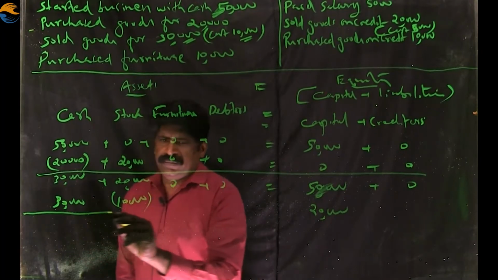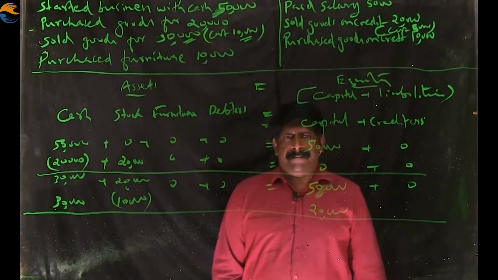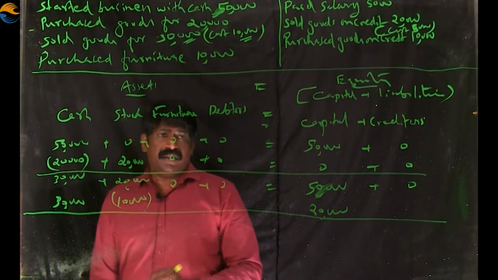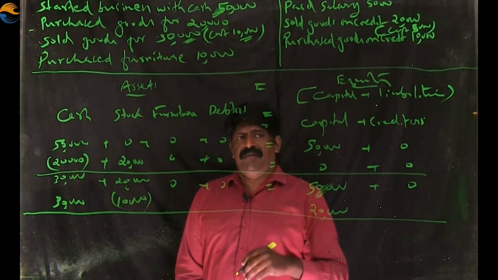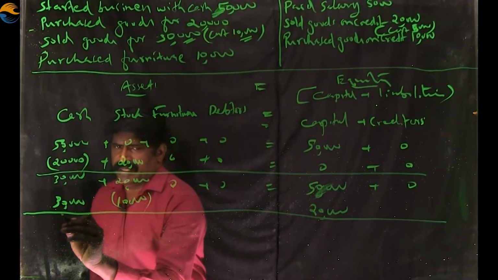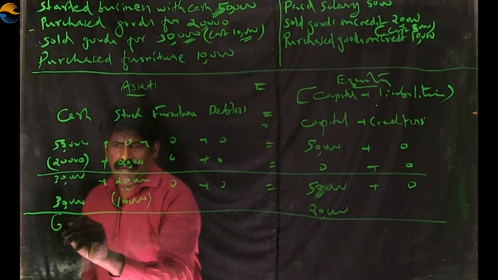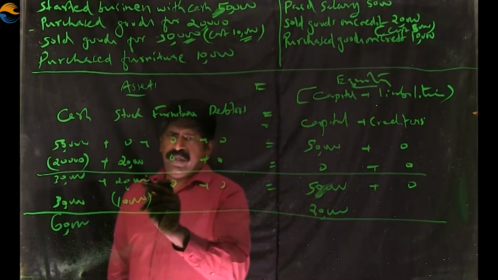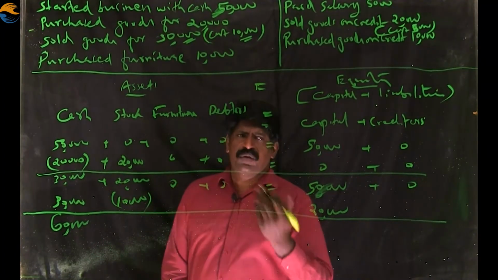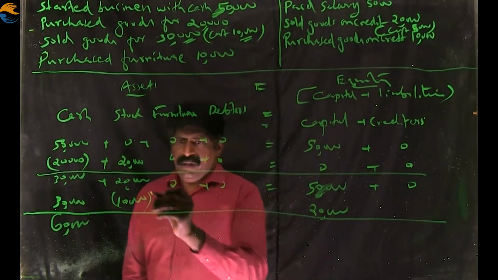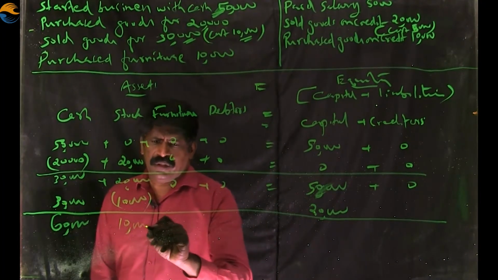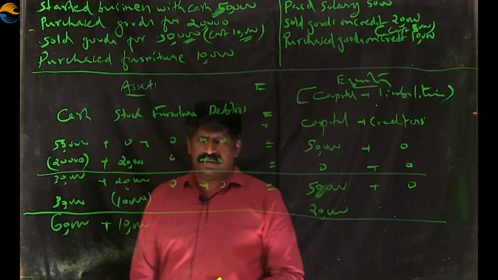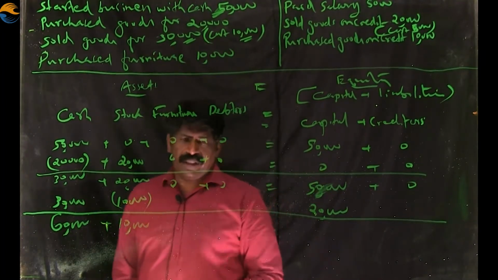What will be the net effect? 30,000 already there as cash and again 30,000 comes into the business by way of sale of goods. The total cash is now 60,000. 20,000 stock is there. Now 10,000 goes out of that. There will be only 10,000 stock now. So, cash changes to 60,000. Stock reduces to 10,000.